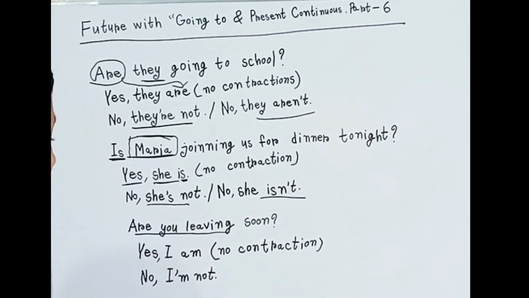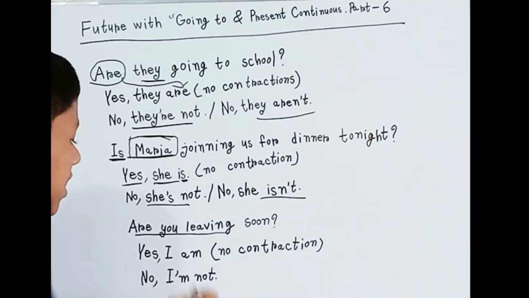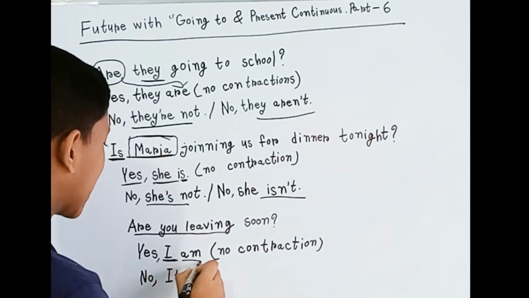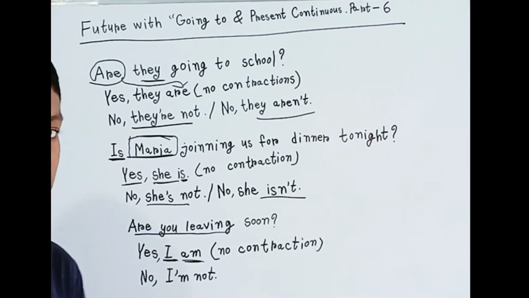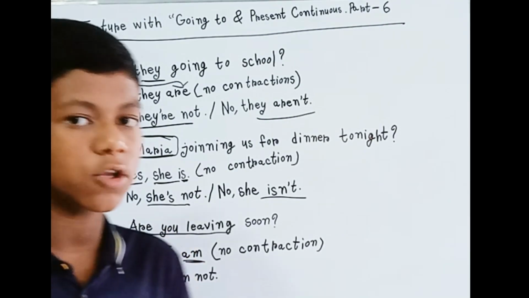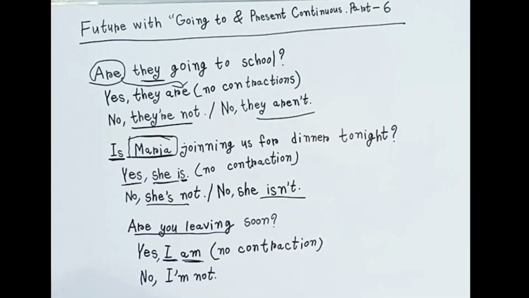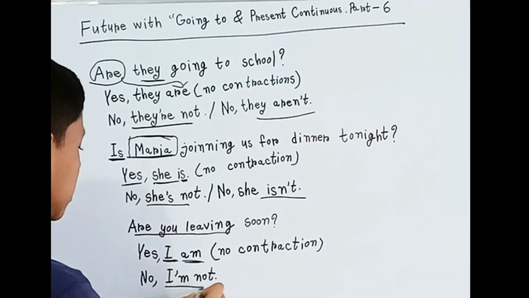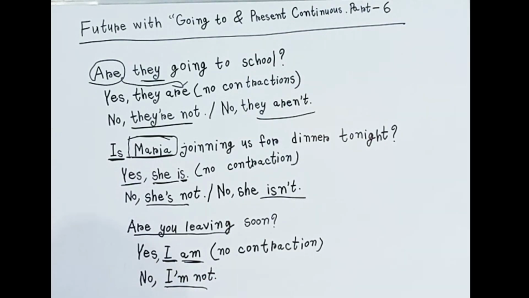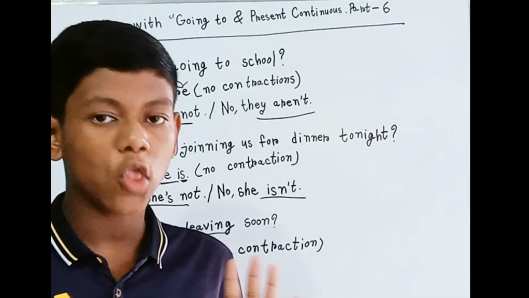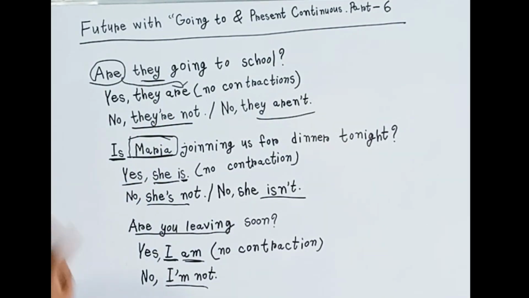So you have to use I here. Yes, I am, so there isn't any contraction. If we want to use a contraction in the negative, it will be no, I'm not. Here there's only one contraction. So these are the short answers in this part.